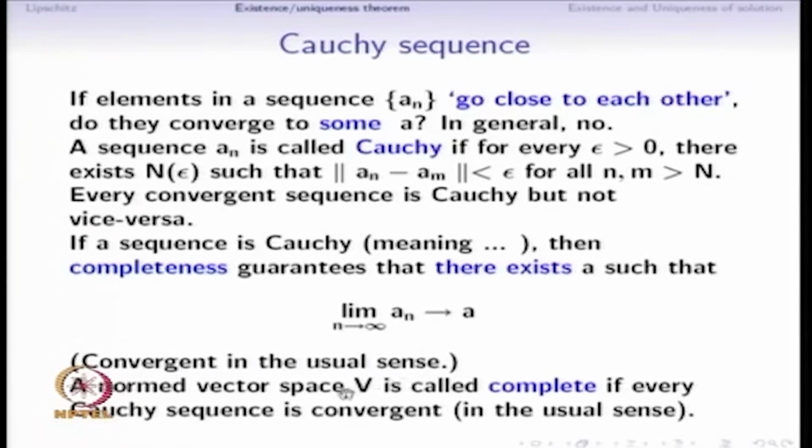So we see that if every Cauchy sequence, in other words a sequence in which all elements are going closer and closer to each other, converges to a number in that particular vector space V, then this vector space V is going to be called complete.